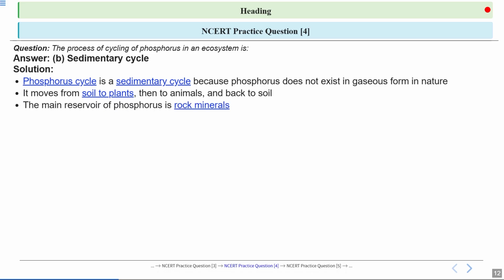Now the largest store of phosphorus on earth is in the minerals found in the rocks. It stays locked in these rocks for very long periods. Weathering and erosion are the slow processes that release these phosphates into the soil and water, making them available for the ecosystem.